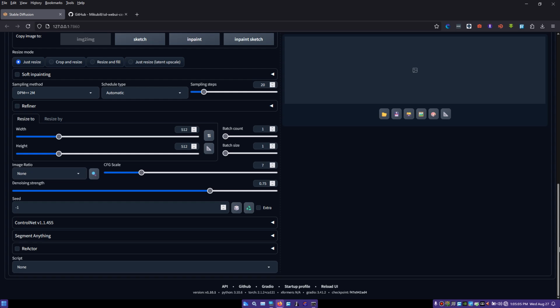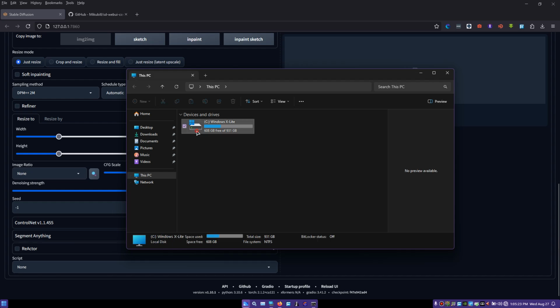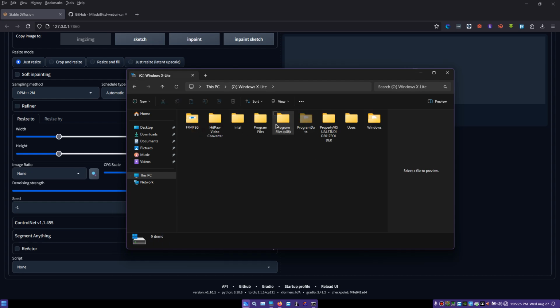So, yes, to get Reactor done, if you already downloaded it and you got the extension, just copy and paste it into your SD folder, where extensions is.